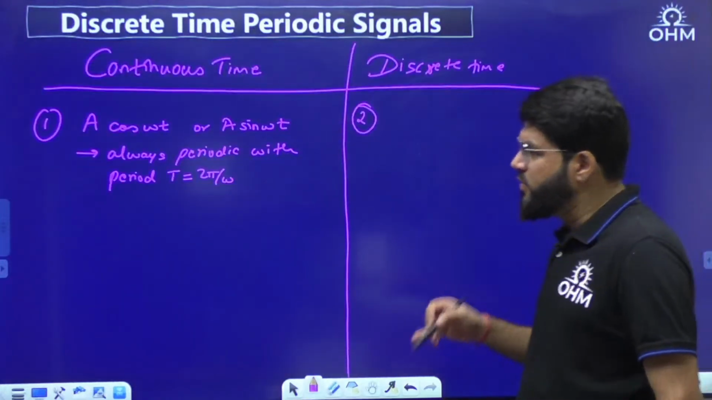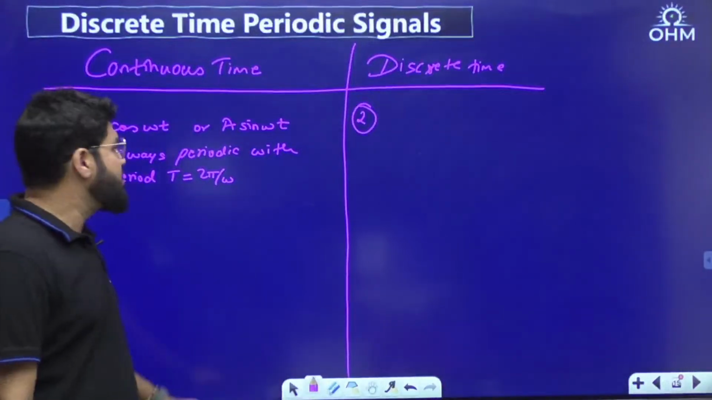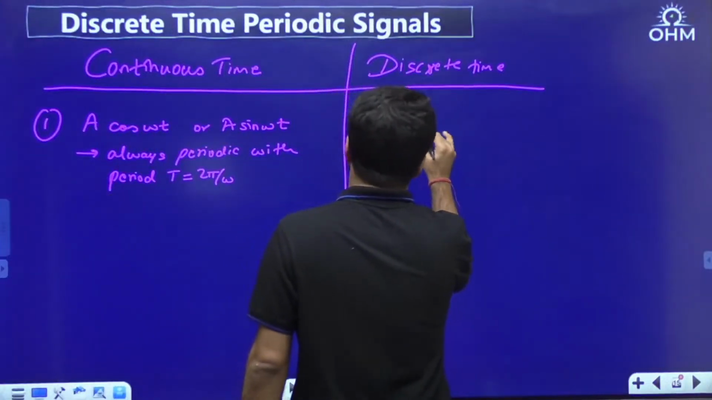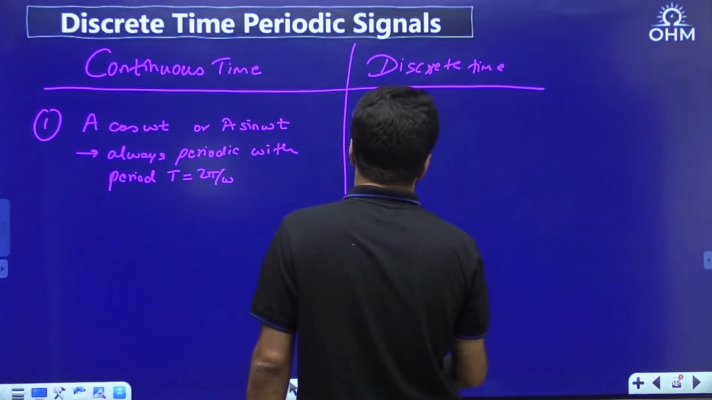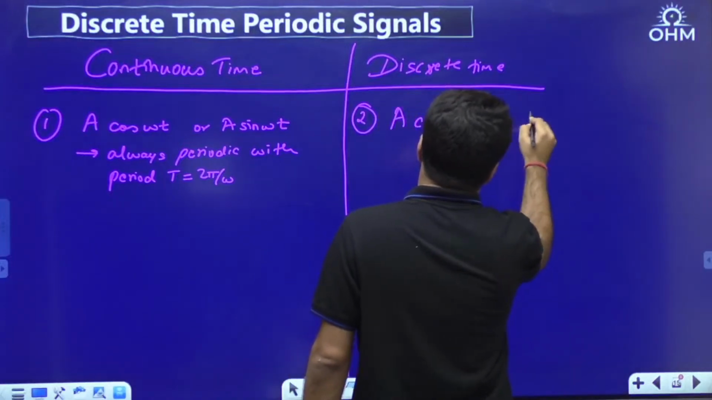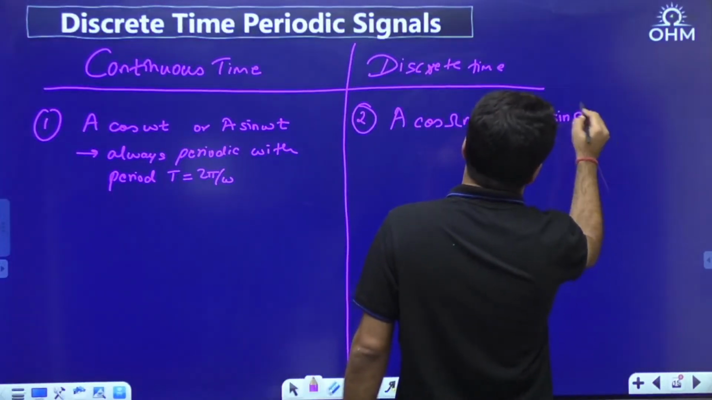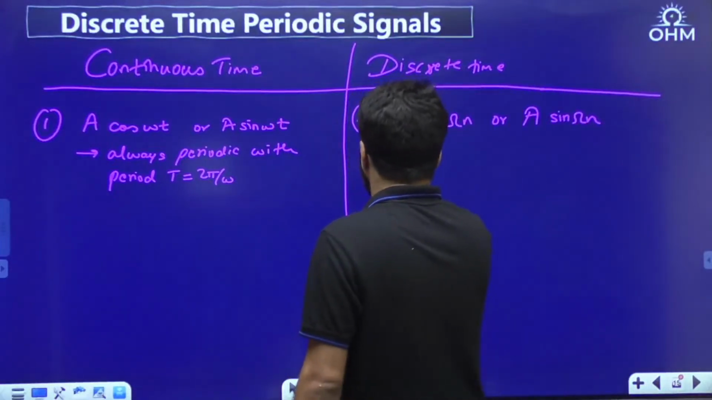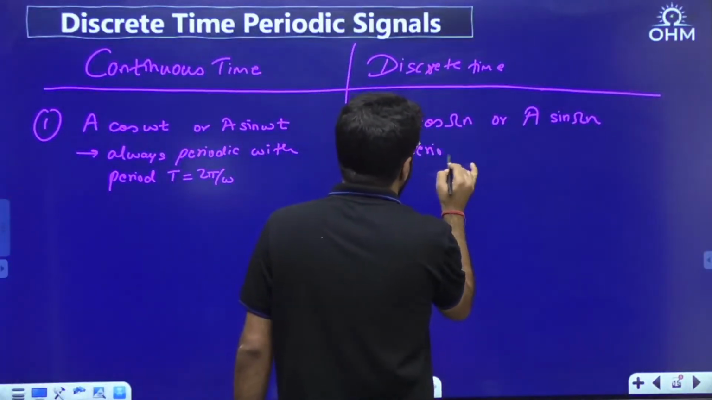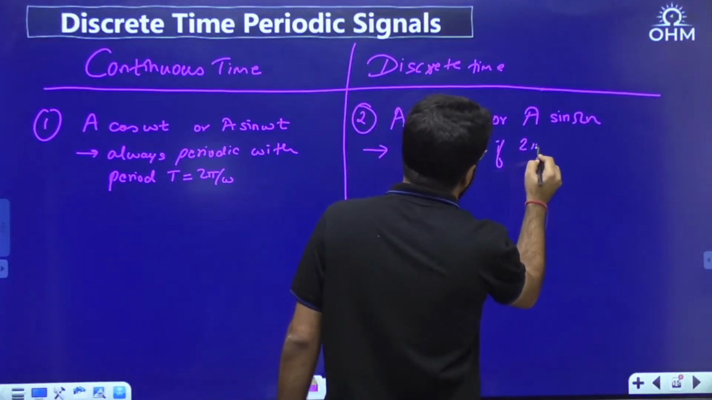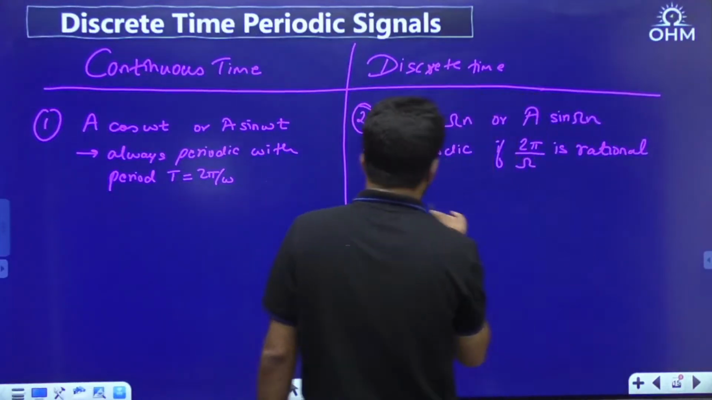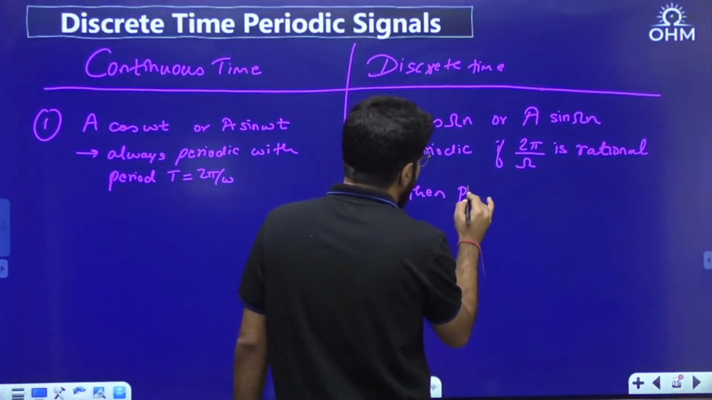Okay, let me write down here and then we will see the next difference. In continuous time domain, we have seen that a sin omega t or a cos omega t is always periodic with period 2 pi by omega, but in the DT domain, a cos omega n or a sin omega n will be periodic, not always, will be periodic if this 2 pi by omega is rational.